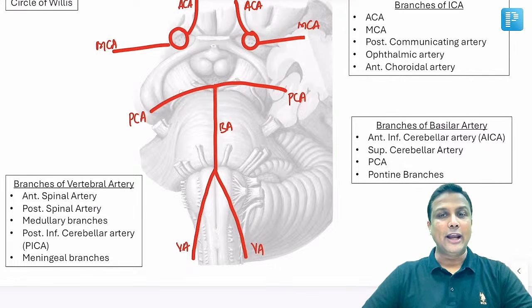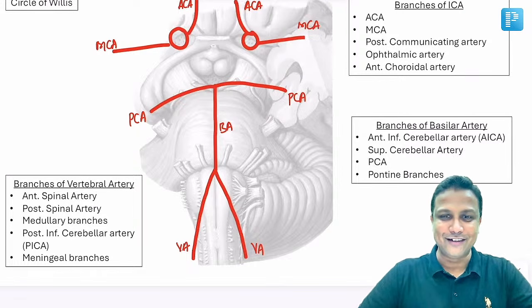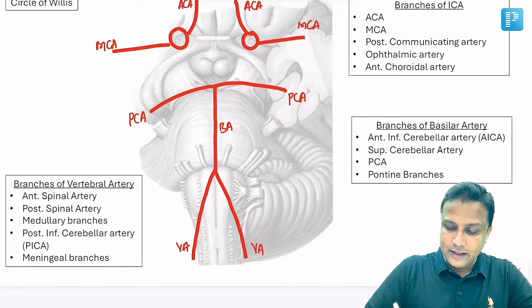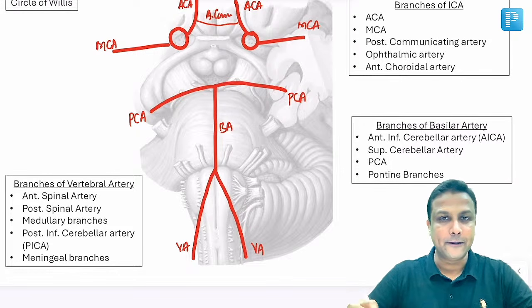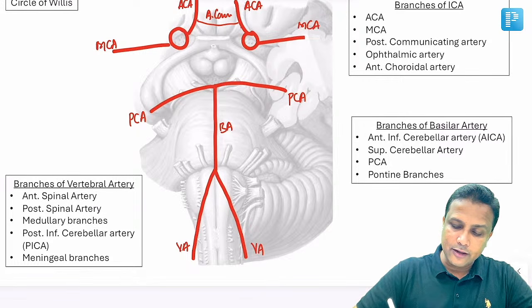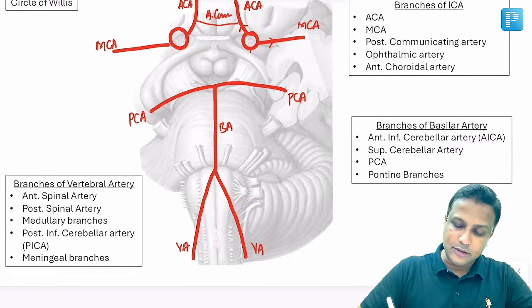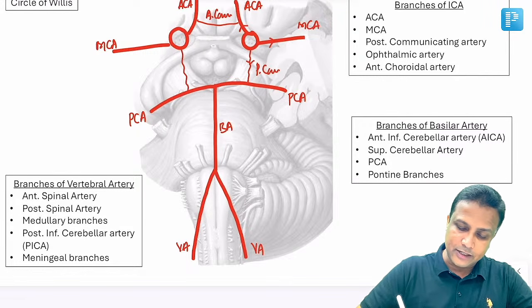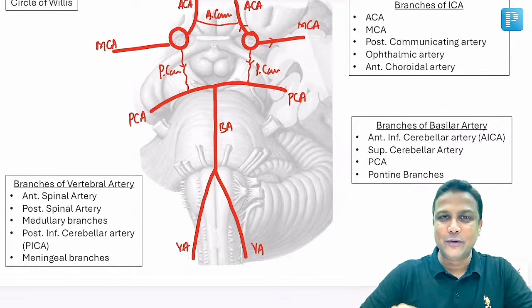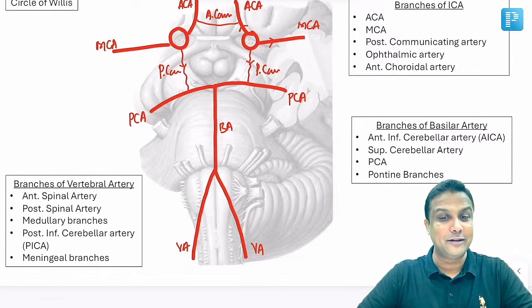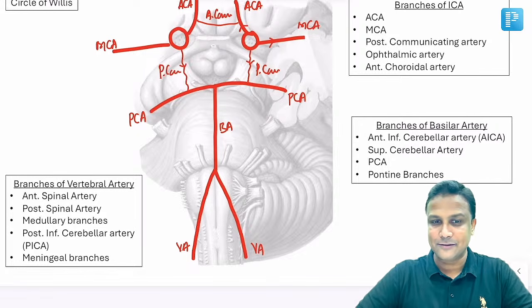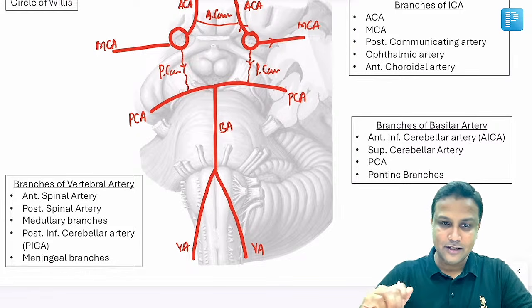Perfect. Now once you are done with this, join them together. अब इन दोनों को जोड़ते हैं. Remember, the ACA and ACA will be joined together by the ACOM, anterior communicating artery. Internal carotid artery के मैंने आपको already 2 branches बताए हैं: one is ACA and the other MCA. Now welcome to the third branch, the PCOM, posterior communicating artery. In this manner, a beautiful circle will be formed, and that is nothing but the circle of Willis.